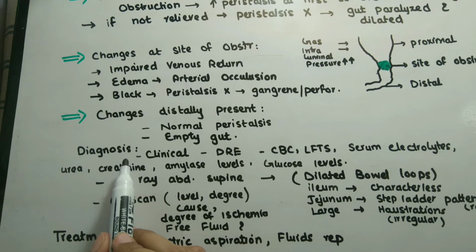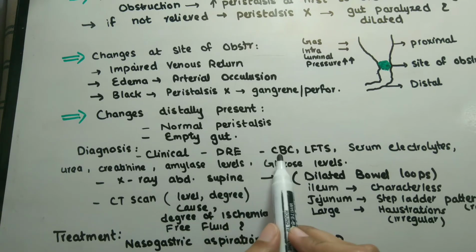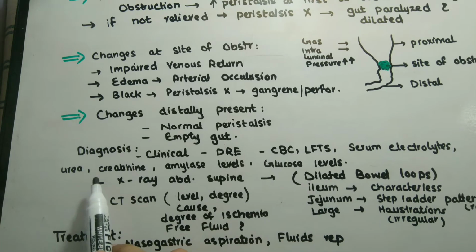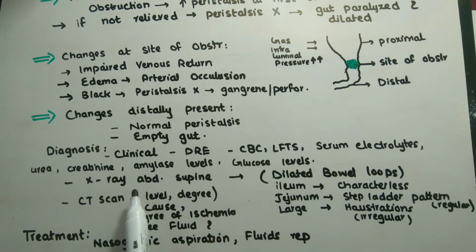Diagnosis is clinical in the majority of cases. Digital rectal examination should never be missed. Complete blood count, LFTs, serum electrolytes, urea, creatinine levels, amylase levels and glucose levels, these baseline investigations should also be done. In radiological findings, we can perform an X-ray abdomen in supine posture. Dilated bowel loops can be seen in case of intestinal obstruction.